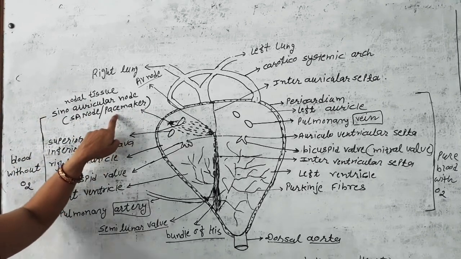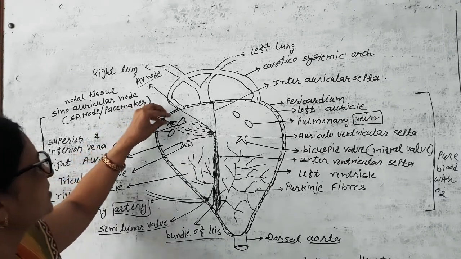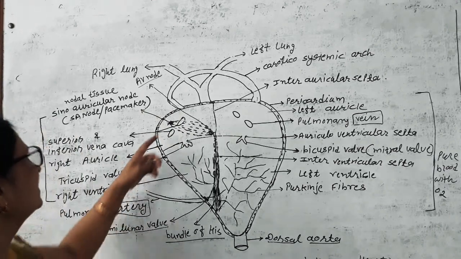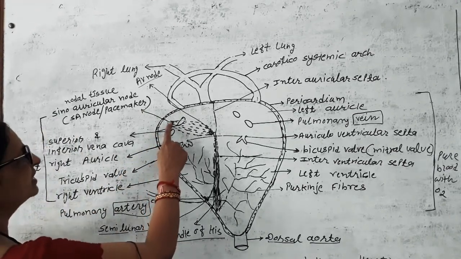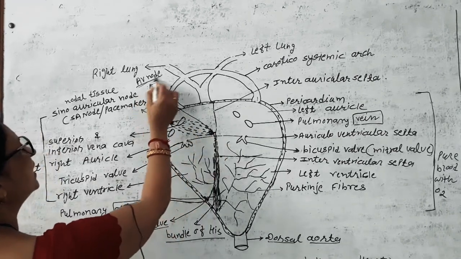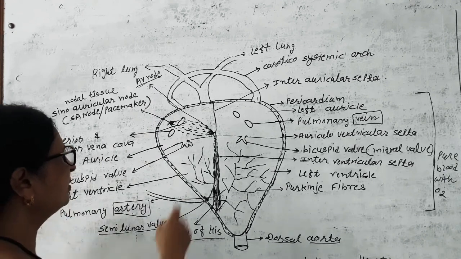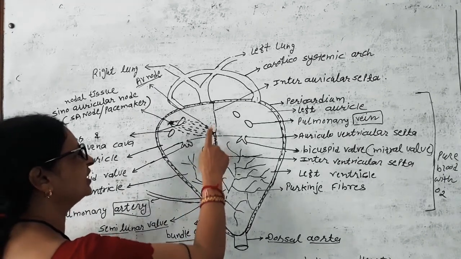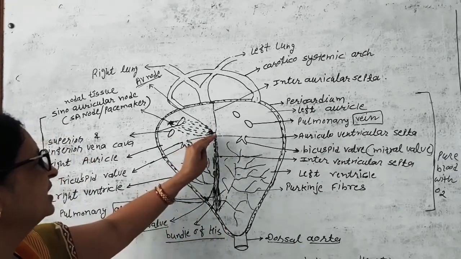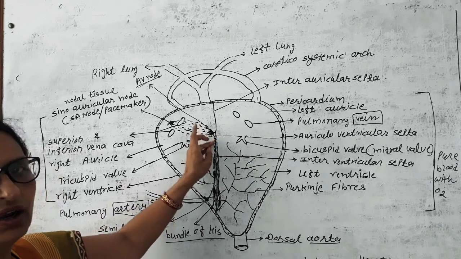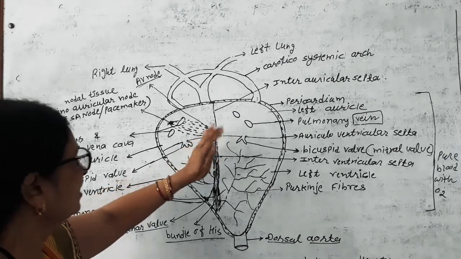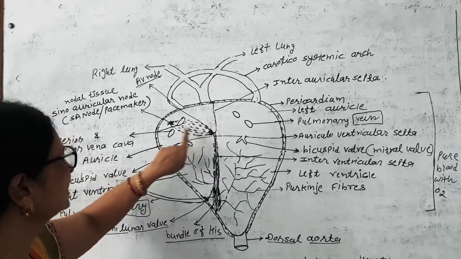It is also called the pacemaker because it starts the heartbeat. Contraction and relaxation start by the pacemaker. The pacemaker provides these impulses to another nodal tissue, which is called the AV node. Why is it called the AV node? Because it is found at the junction of the auricle and ventricle. It is found in the corner of the right auricle and connected with the ventricle. From the AV node, these impulses are carried onward.